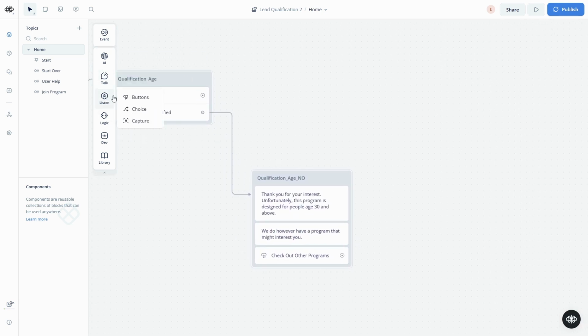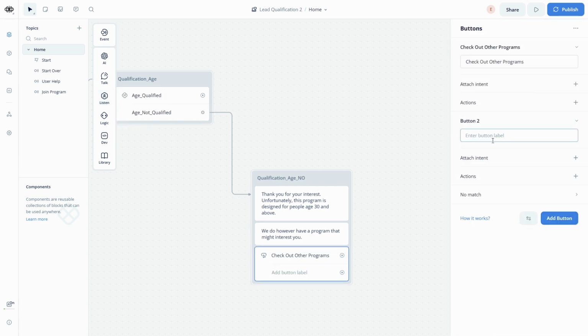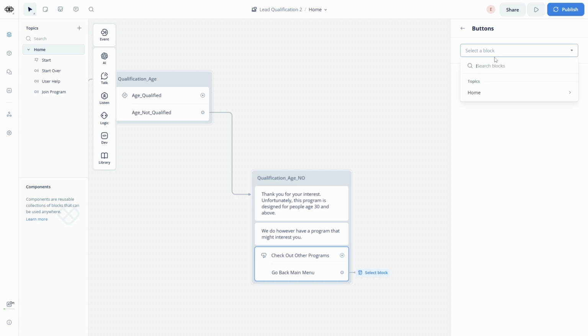And also, just for the sake of this example, let's add a second button to start over. Main menu. Go back to main menu. And actions, go to block, and let's just go back to start.